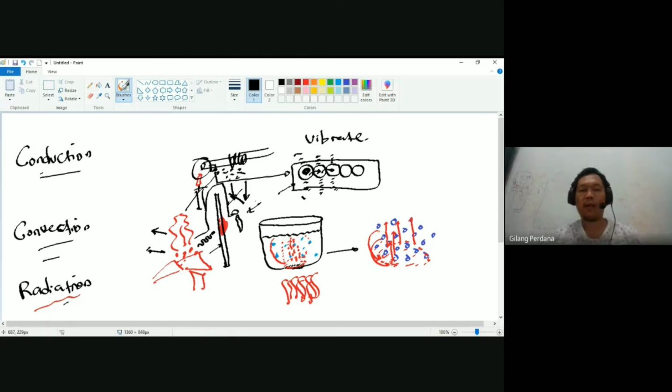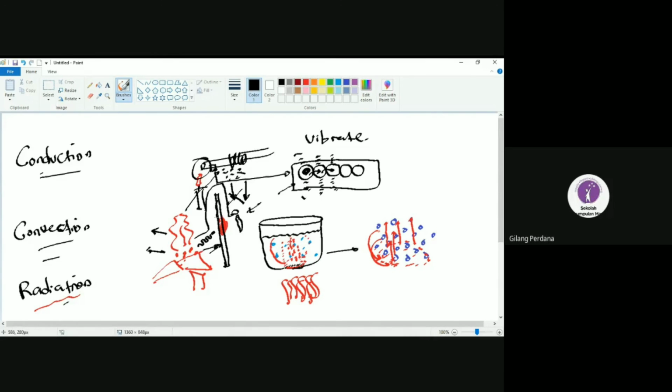So that's why your hand still feels hot even though you are hiding behind the bar of wood or the bar of wall or anything, right? Or maybe this bar of metal is heated up by the radiation.